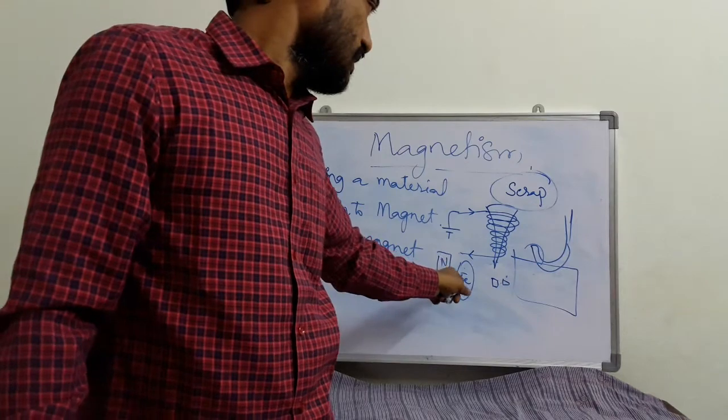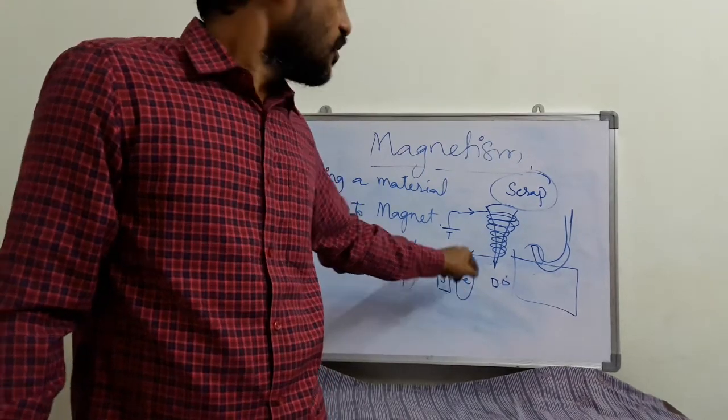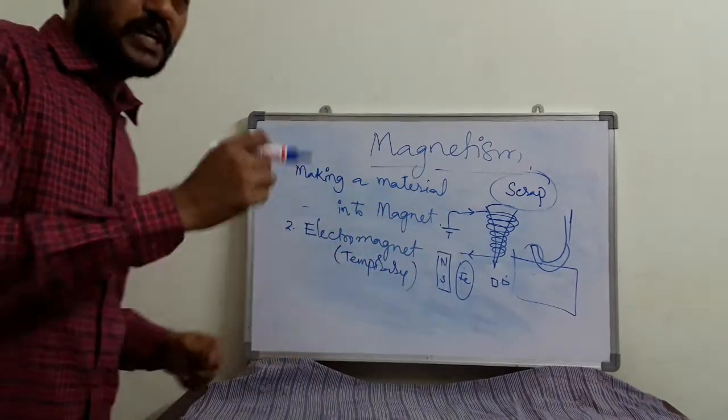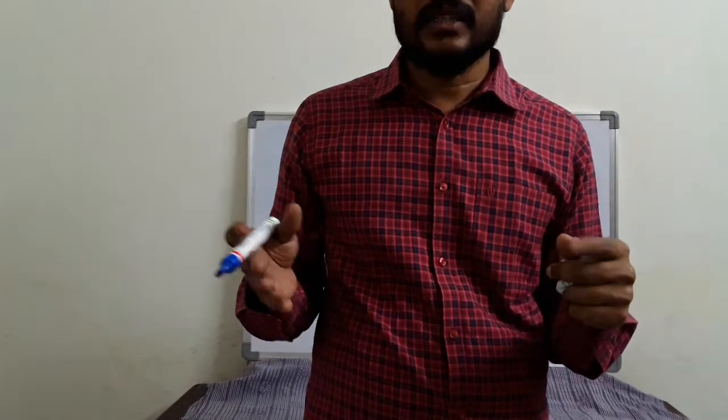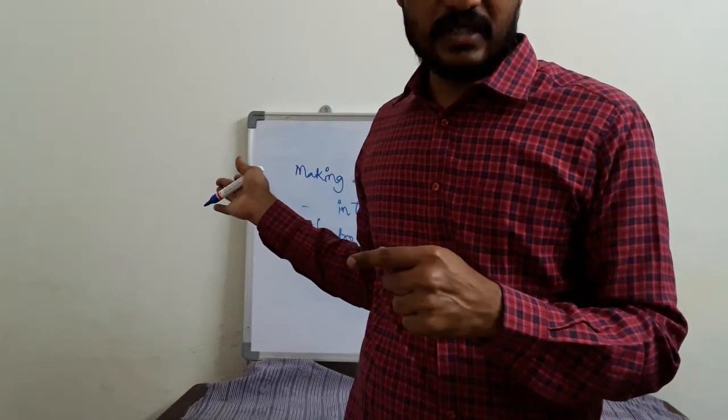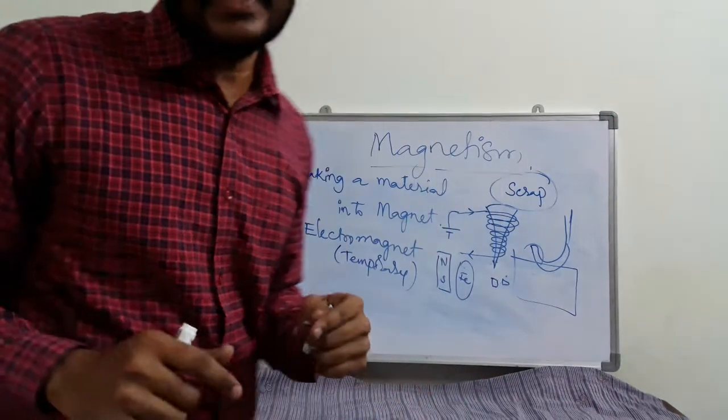But here the magnetic property will be very less. But when you do the first method, by rubbing the iron material with a magnet, that magnetic property will be more, it will act like a strong magnet compared to the remaining situations. Okay, is it clear?